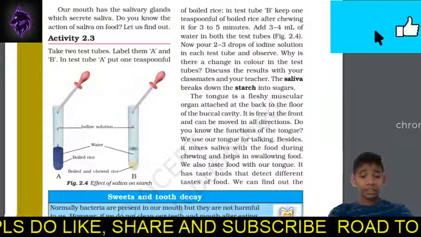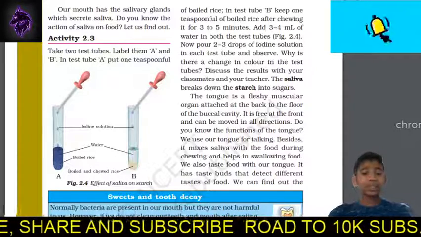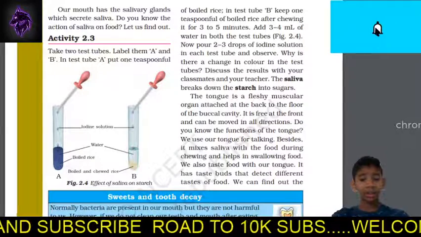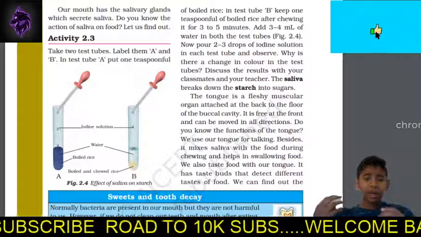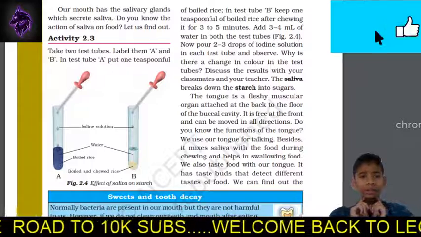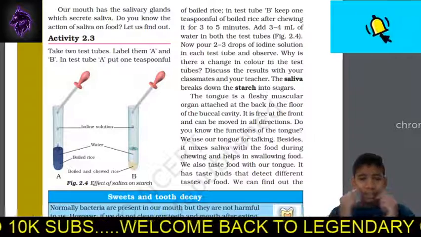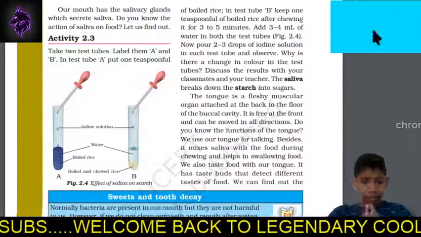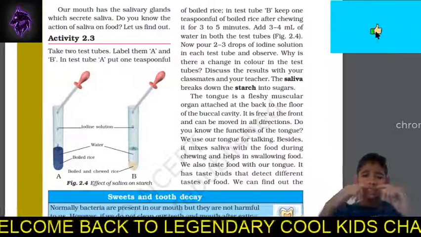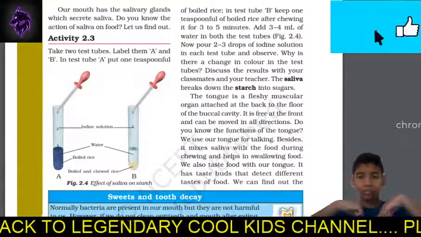Do you know the functions of the tongue? We use our tongue for talking. Besides, it mixes the saliva in the food during the process of chewing, and helps in the swallowing of food. The salivary glands are below the tongue, so the saliva is secreted there, and this saliva is on the tongue now. The tongue helps mix the carbohydrates with the help of saliva, and then finally brings the food down to the esophagus, and then the process continues.